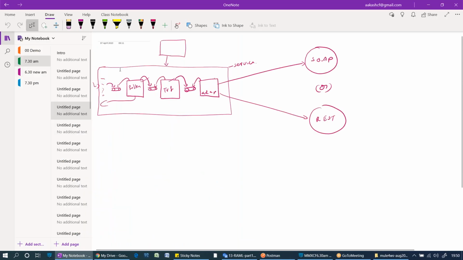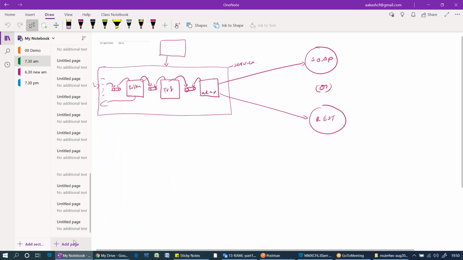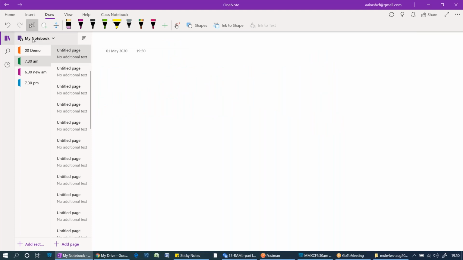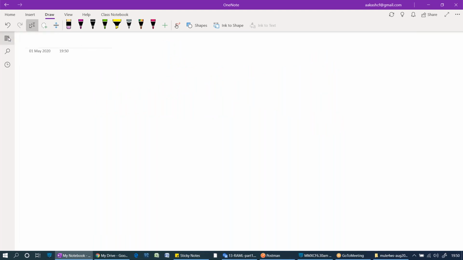So let me explain the next one. Before going to the topics I'm going to cover, first of all, I will tell you what an ESB is. I mean, what Mule is, how it works, and why it is used. How many of you know about integration? I want this session to be interactive. Can anyone interact with me?